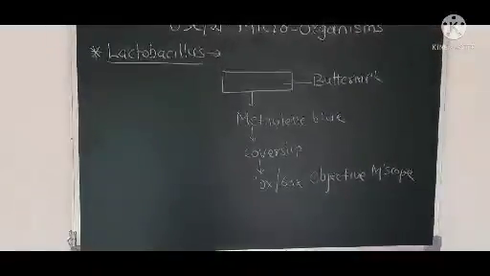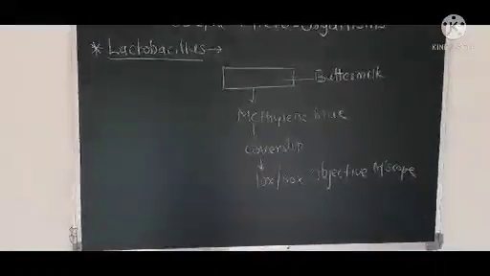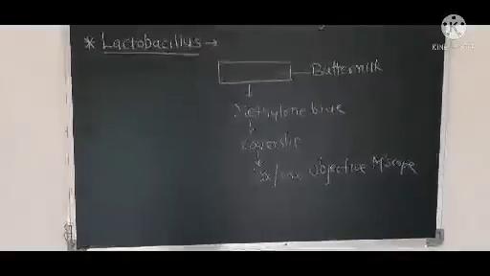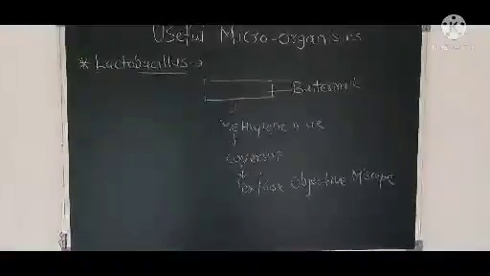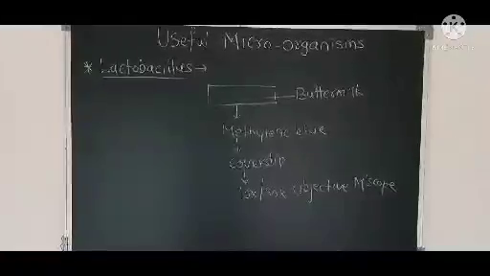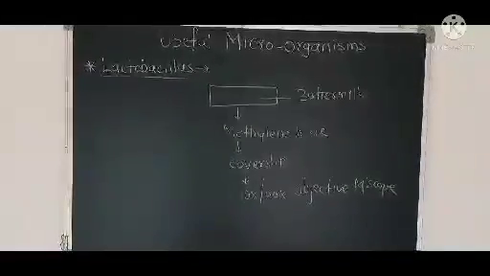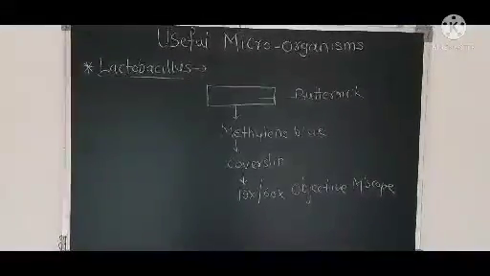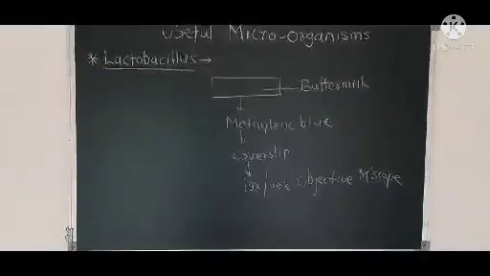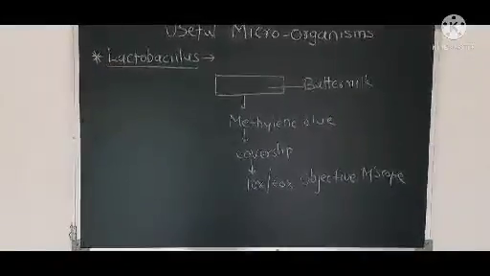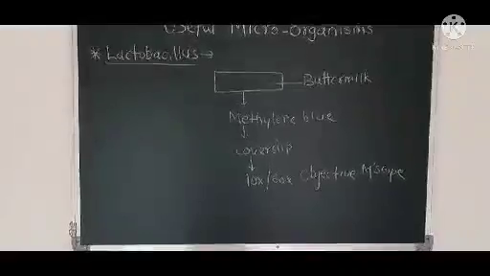Lactobacillus, what is meant by this? It is the name of a bacterial cell. Why is it present in buttermilk or milk products? Because it has the capacity to convert lactose sugar into lactic acid, and it produces energy from that, and that is why it is called a probiotic culture.